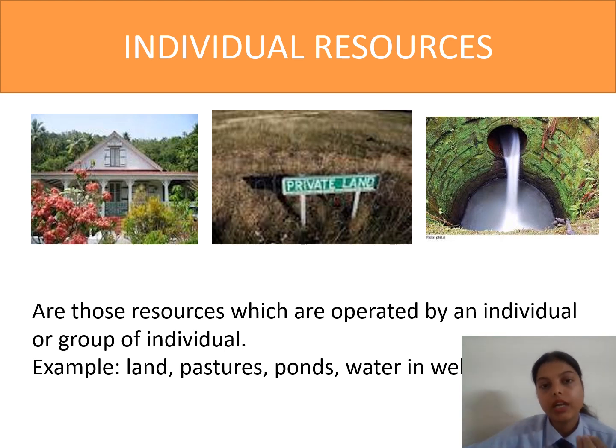Individual resources means our property. If I have a house, if you have a house, this is your individual resource. And a farmer has their own land to produce their crops, to irrigate, and their own wells. So these are all their properties, individual resources. For example, land, pond, water in wells, etc. These all are individual resources.